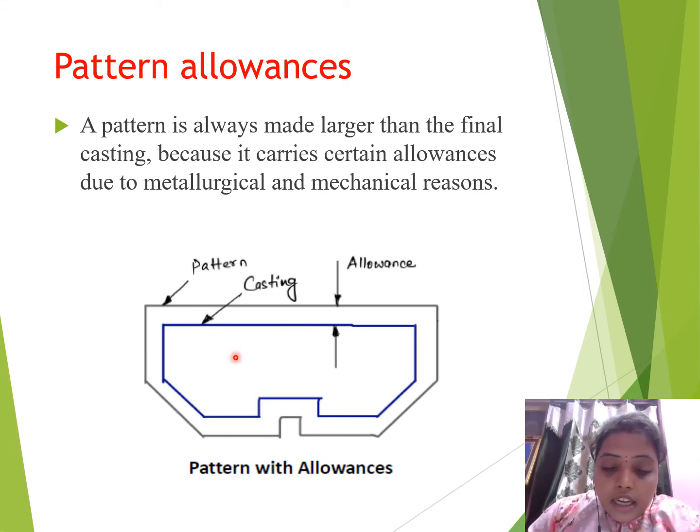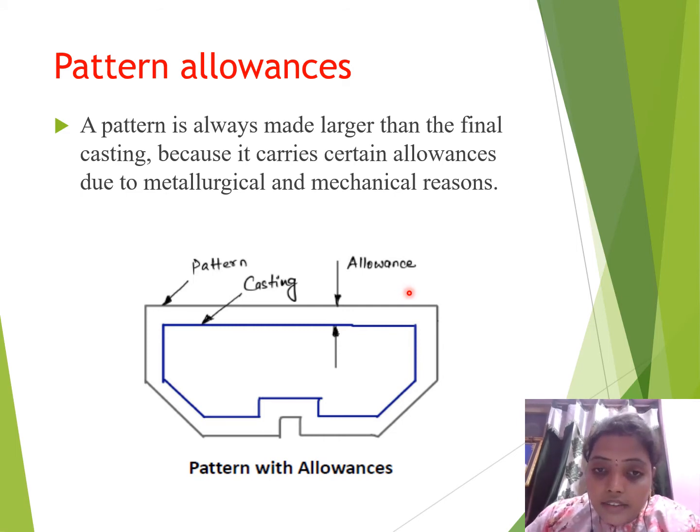We make the pattern larger than the final object. The difference between the size of the pattern and the size of the casting is known as allowance.